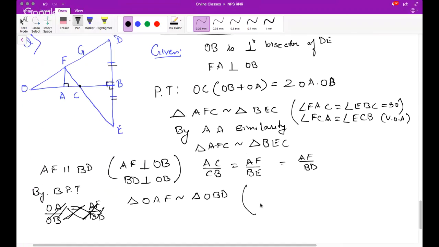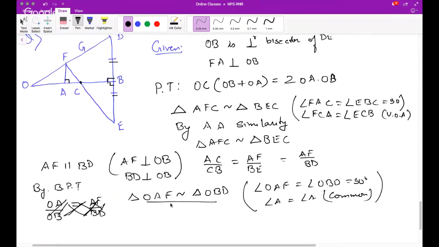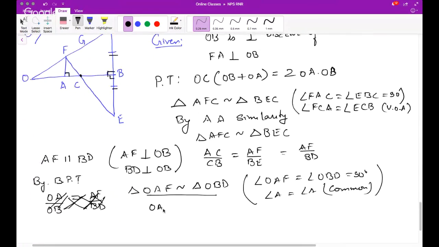Why? Because angle OAF is equal to angle OBD, both being 90 degrees, and angle O common. So again, by AA similarity, this holds. So that means I can say that OA upon OB is equal to AF upon BD.